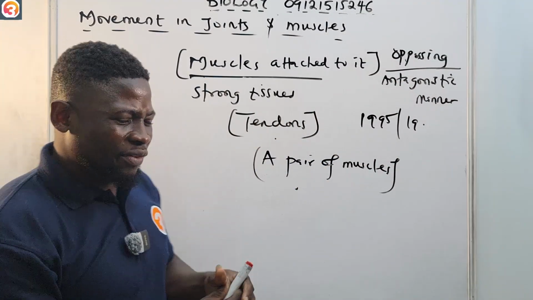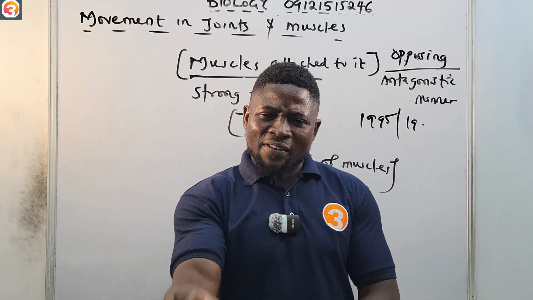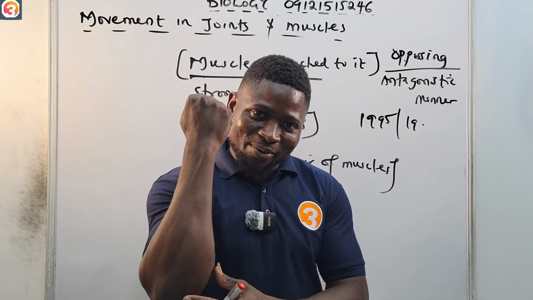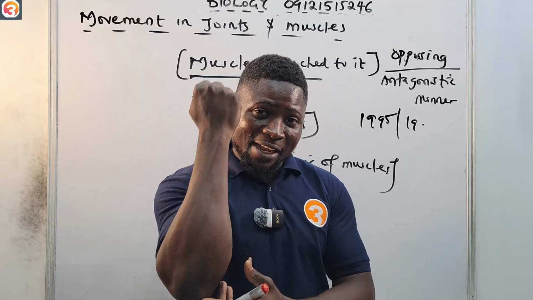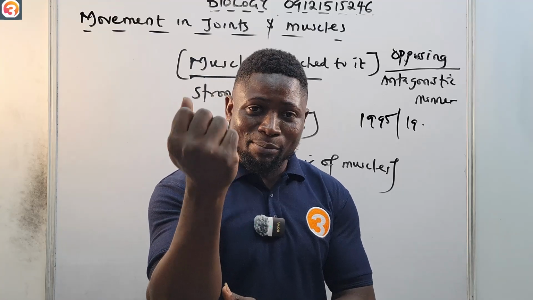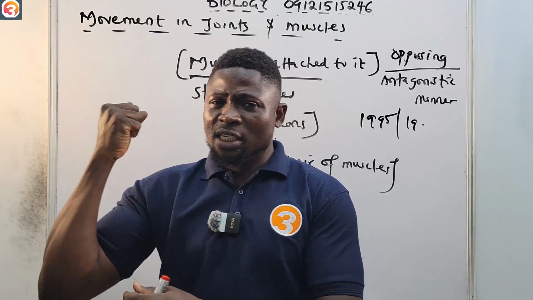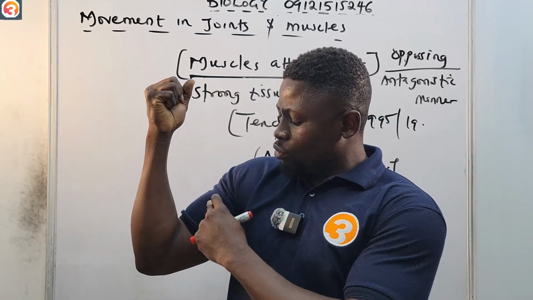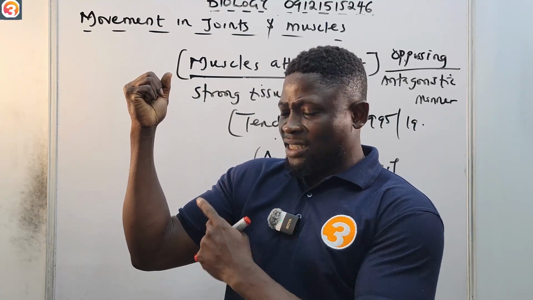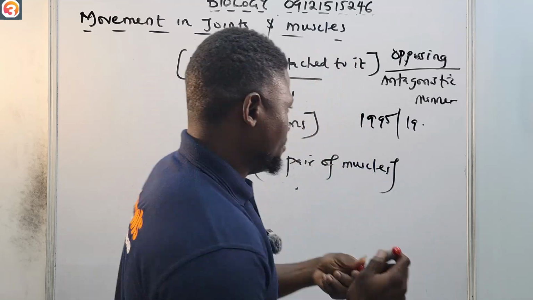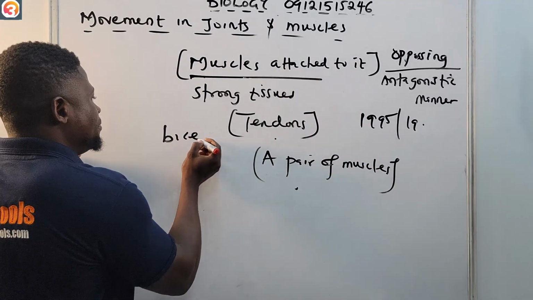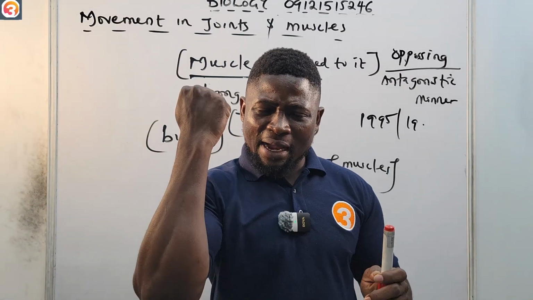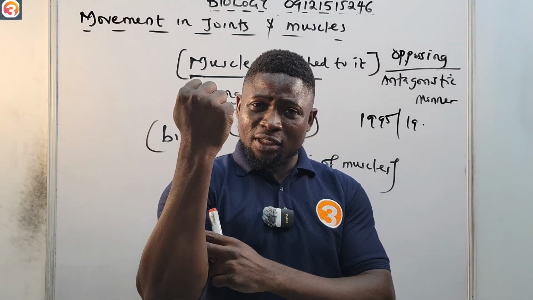Now, I will explain with an example. If I bend my elbow, this is not my knee, it's my elbow. If I bend my elbow, what do you notice? You notice here that the biceps will contract. This is called the biceps. The biceps will contract if I bend my elbow.